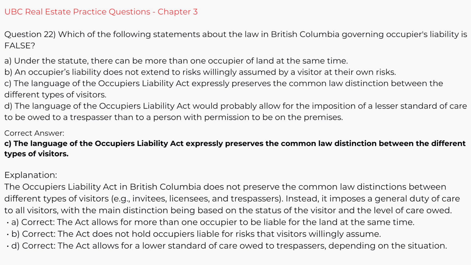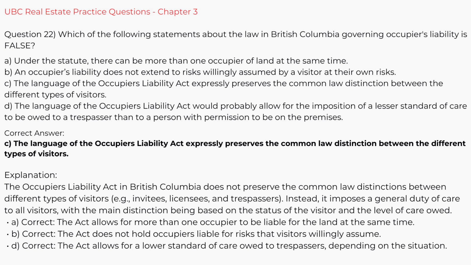Explanation. The Occupiers' Liability Act in British Columbia does not preserve the common law distinctions between different types of visitors, e.g., invitees, licensees, and trespassers. Instead, it imposes a general duty of care to all visitors, with the main distinction being based on the status of the visitor and the level of care owed.